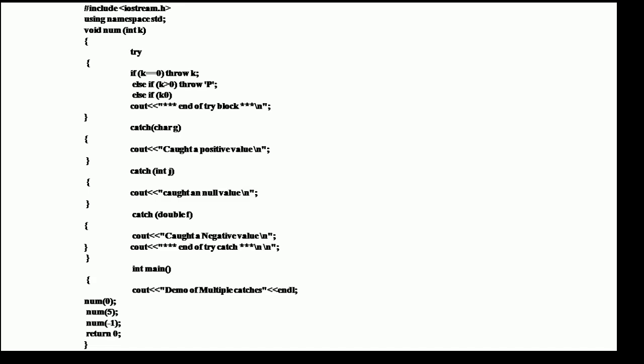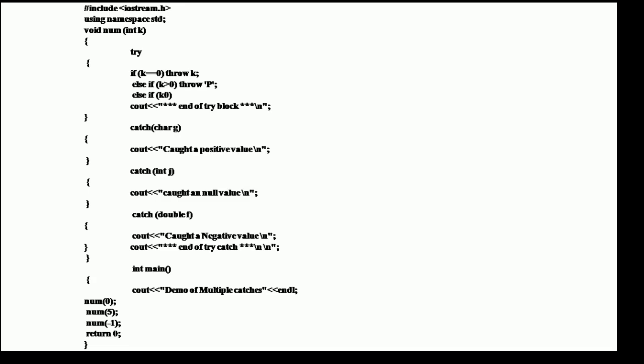#include <iostream.h>, using namespace std; ended with semicolon. void number(int k) { curly braces started, try { another curly braces started. if (k == 0) throw k; ended with semicolon. if (k > 0) throw "P"; ended with semicolon. else if (k >= 0) throw 1.0